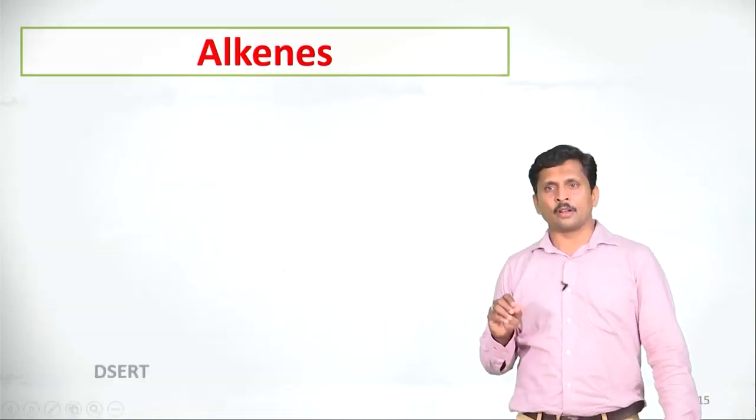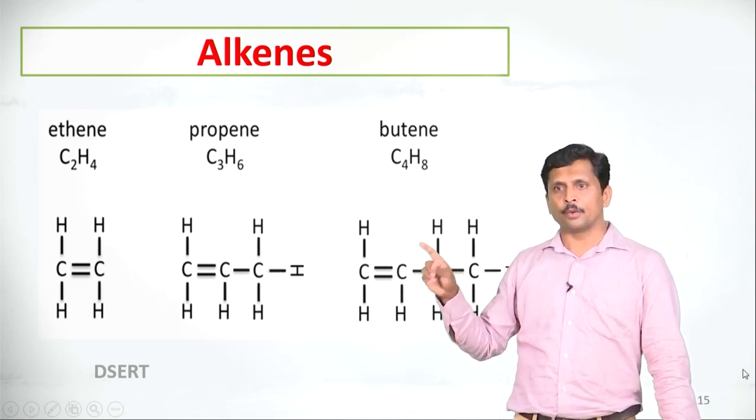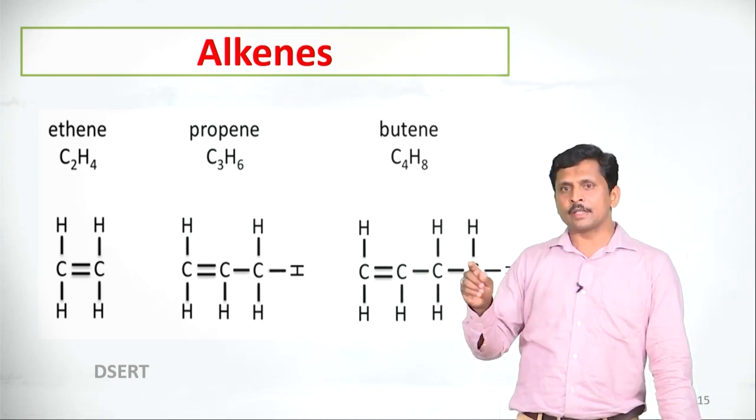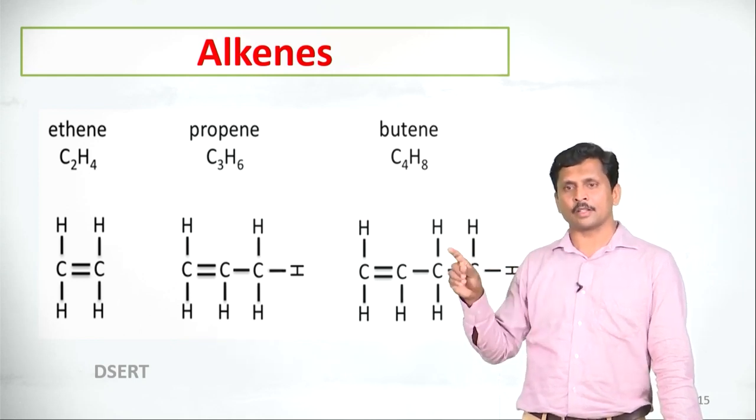Let us look at examples for alkenes. So, these are the examples for alkenes: ethene, propene, butene, pentene, hexene. By using the general formula of alkenes, you can write the molecular formula and the structures of alkenes.